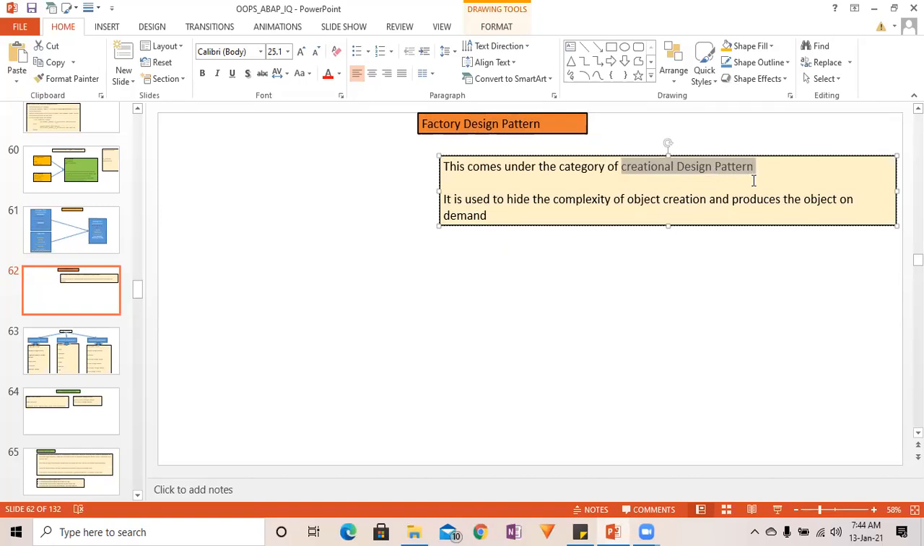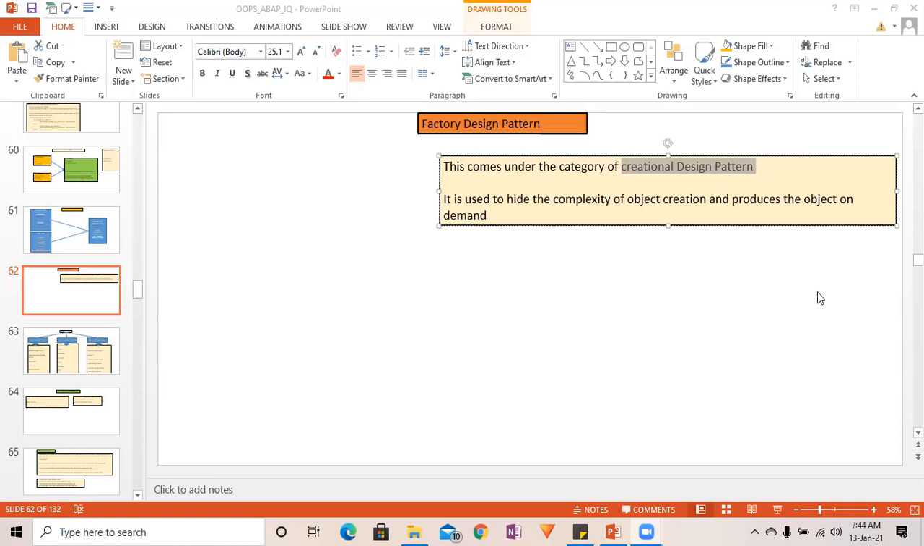Actually, all the design patterns have been categorized into three different categories. So what are those three different categories? One is creational design pattern. Another is structural design pattern. And there is one more, who will tell? Just write here in the chat box the names of the three design patterns. One is creational, one is structural, and there is one more, who will tell?